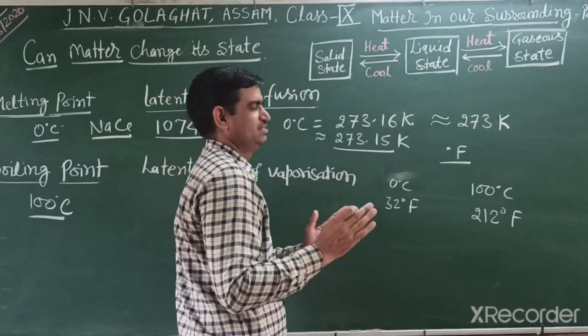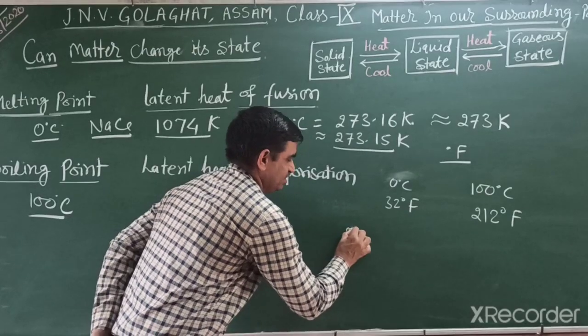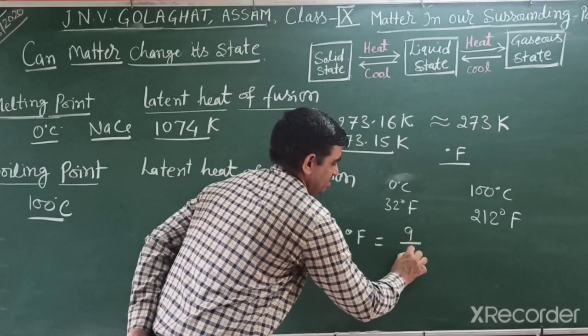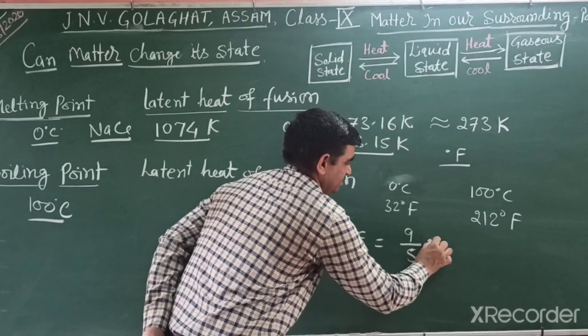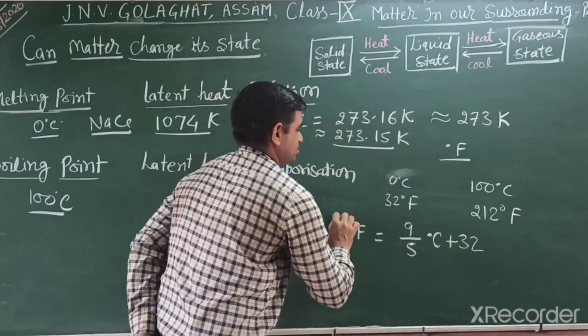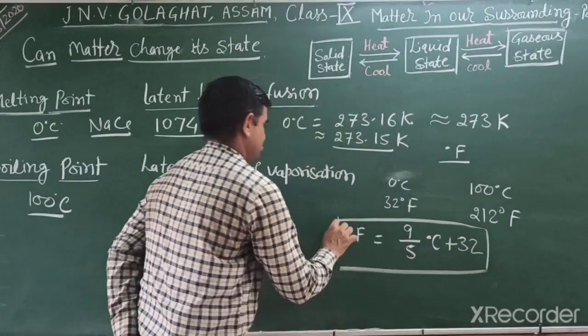So degree Fahrenheit is equal to 9 by 5 degrees Celsius plus 32. This is a new formula to remember.